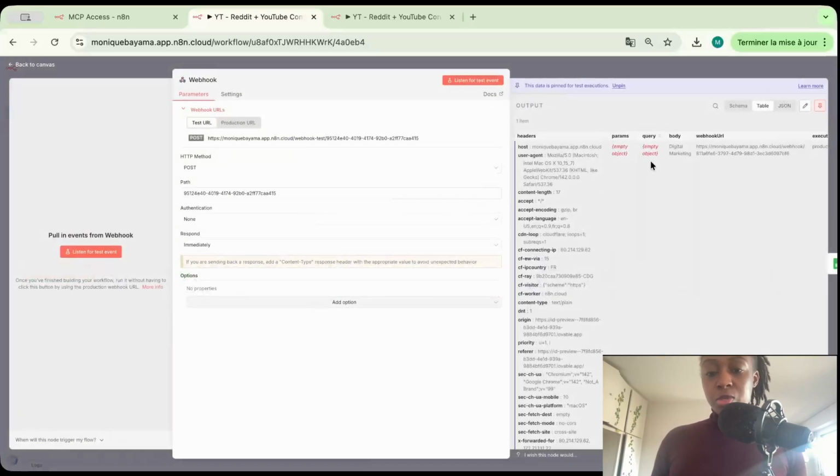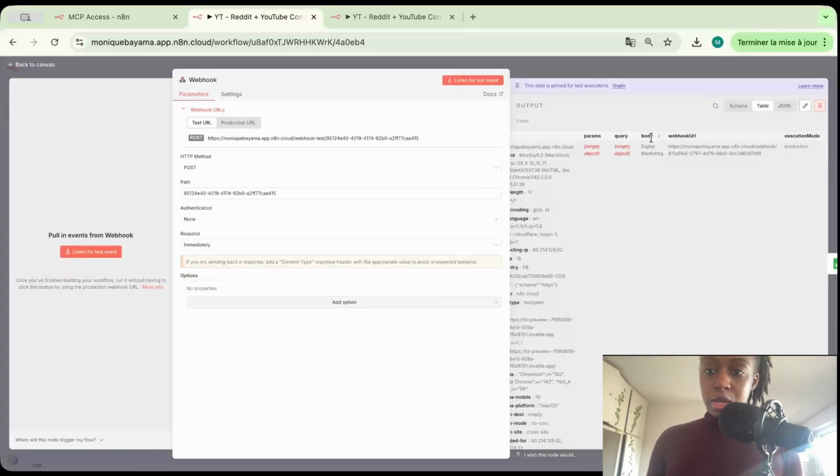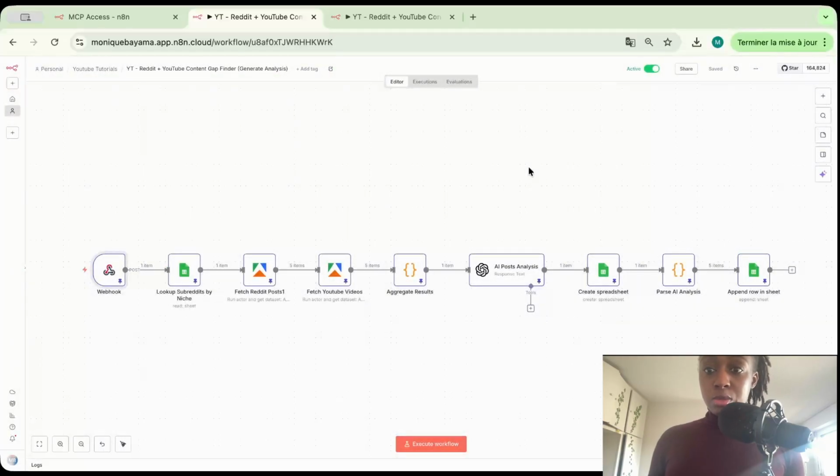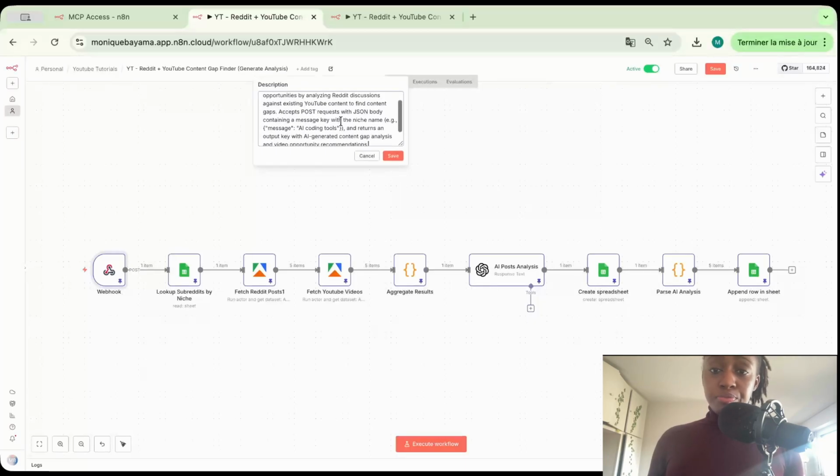What's really important in the description is to make sure that I explain what type of data the webhook is supposed to receive. So I am going to add this in the description. I just uploaded the JSON of the N8N file and then asked ChatGPT to write a description for me. Let me know if you want this prompt as well.